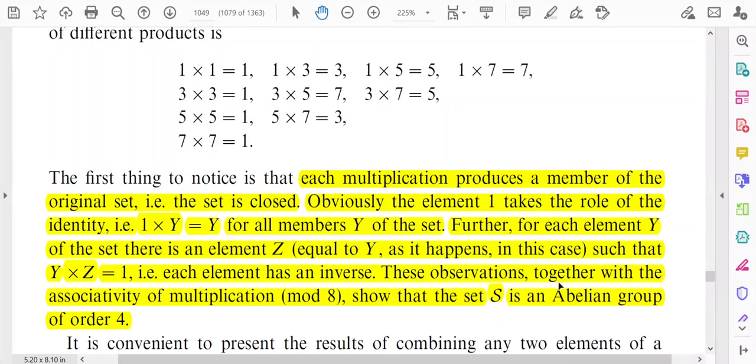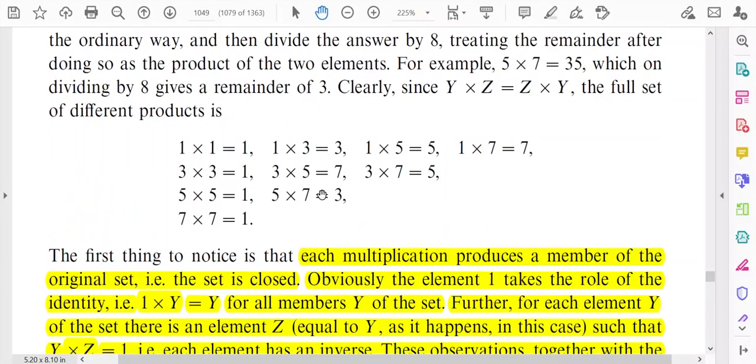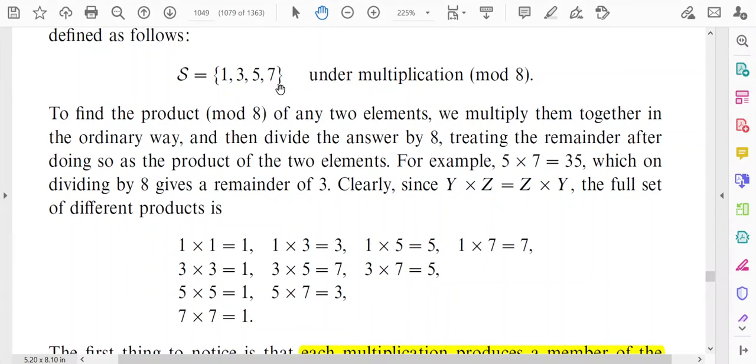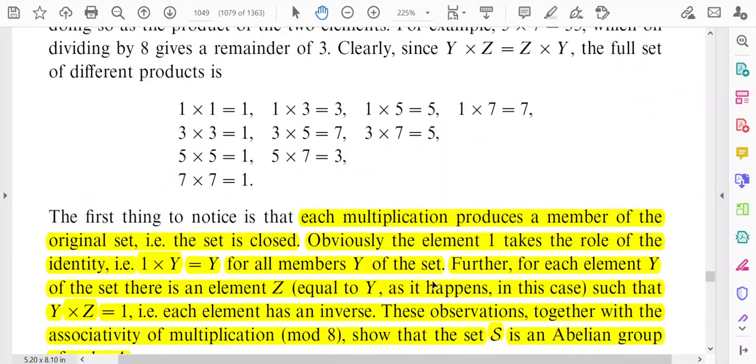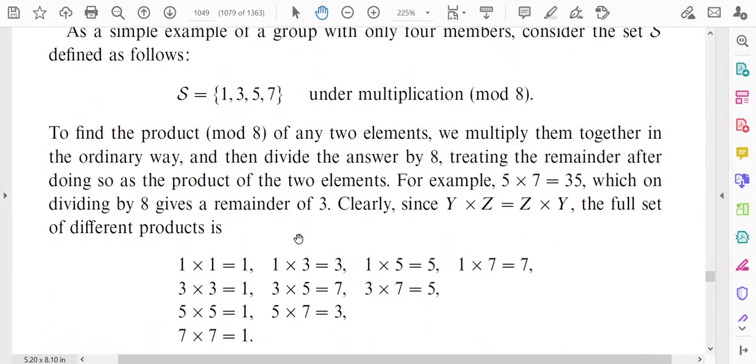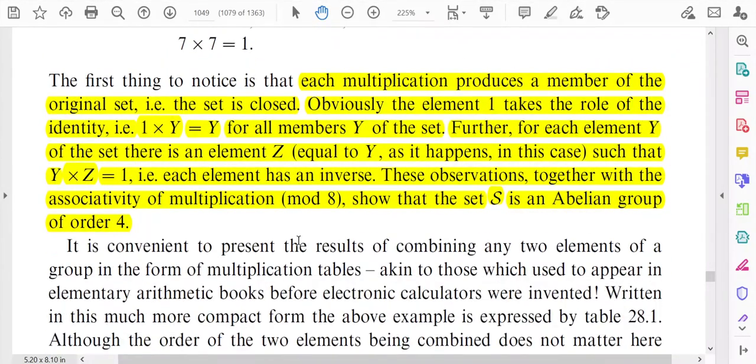These observations, together with the associativity of multiplication mod 8, we can say that S forms a group, because all the conditions of the group are satisfied for this set of elements. And we can also say that the set S is an abelian group of order 4. We have already defined the abelian group. So, this particular group is an example of the abelian group.